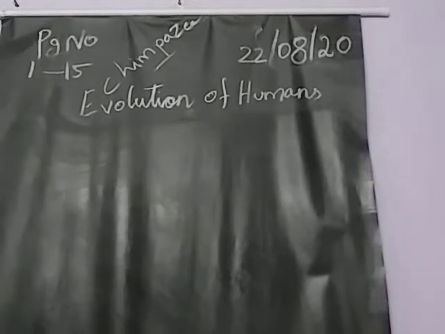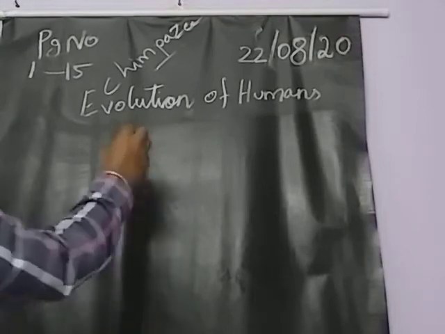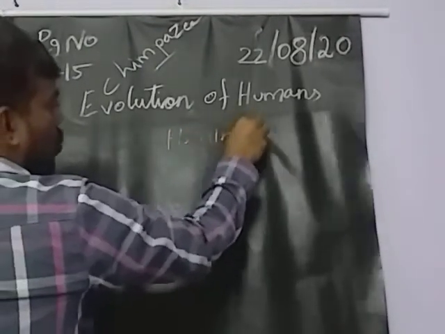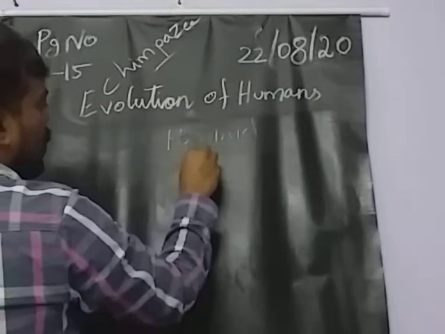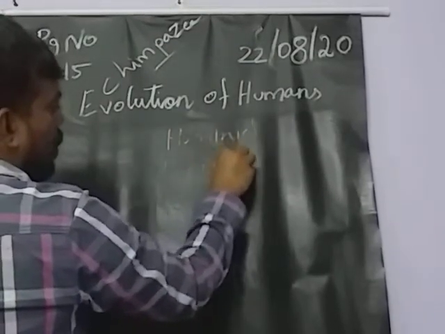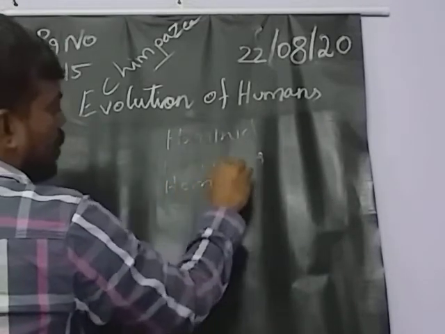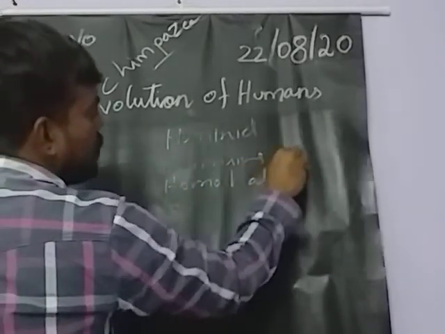So what is that? Hominids. Hominid we can tell. Homo habilis we can tell.